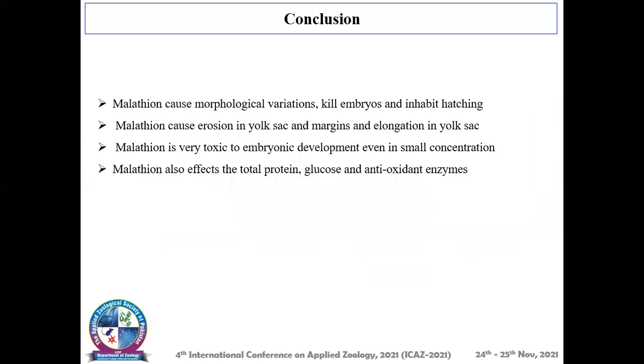Conclusion. These are the conclusions of my research work. Malathion causes morphological variations, kills embryos and inhibits hatching. Malathion causes erosion in the yolk sac margins and elongation of the yolk sac. Malathion is very toxic to embryonic development, even in small concentration. Malathion also affects the total protein content, glucose, and antioxidant enzymes.